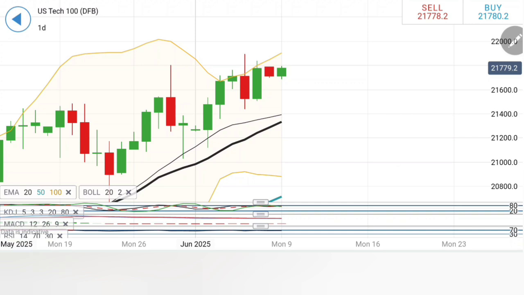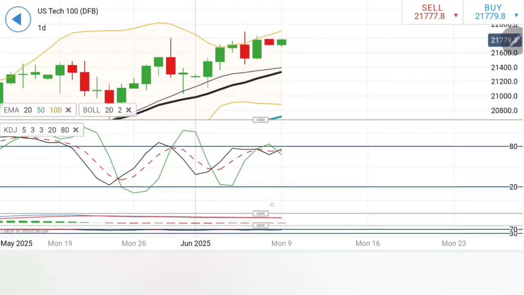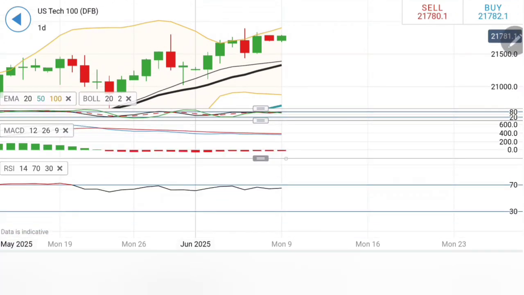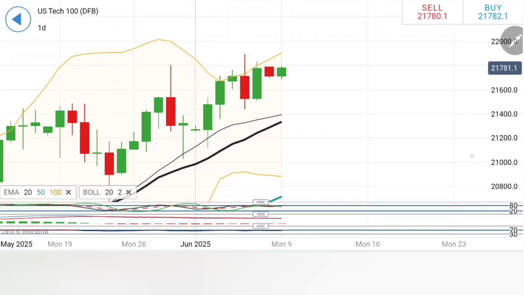Now, if it stays below 21,700, 680, stay short for 21,600, 500 and 400. Below 21,400 stay short for 21,200, 21,000 levels very soon. Right now, it is not showing any bearish sign, but once it stays below 21,700, 600 and then 21,400, more bearishness should prevail here. MACD is bearish while the stochastic and RSI still have room for further move.